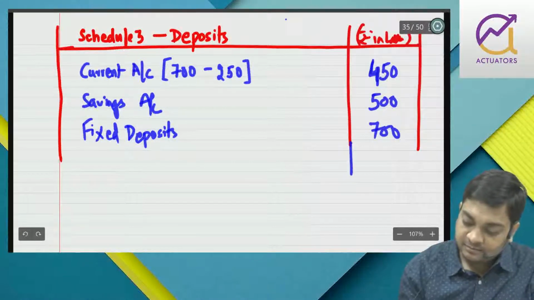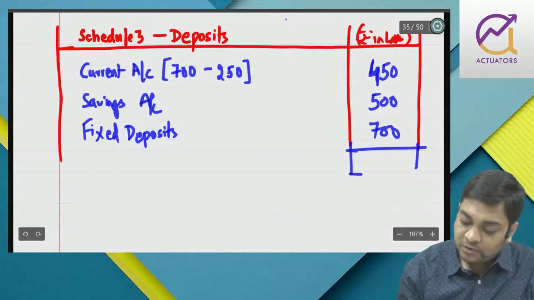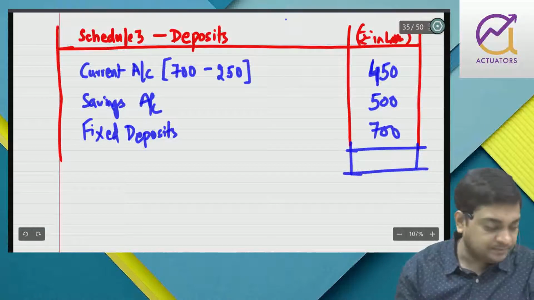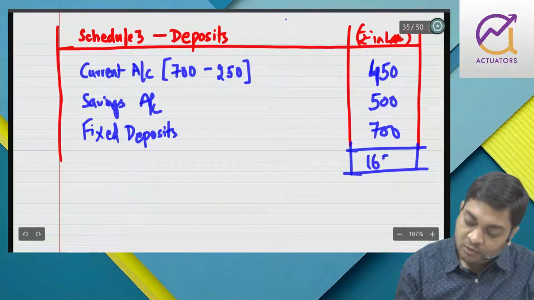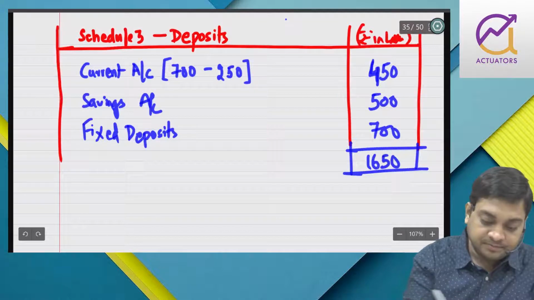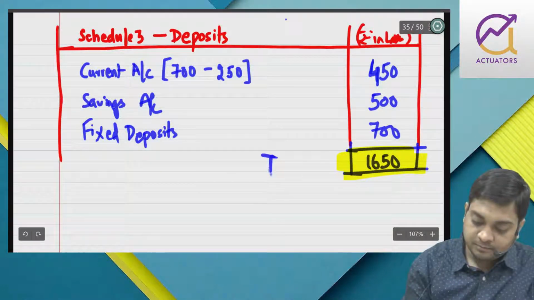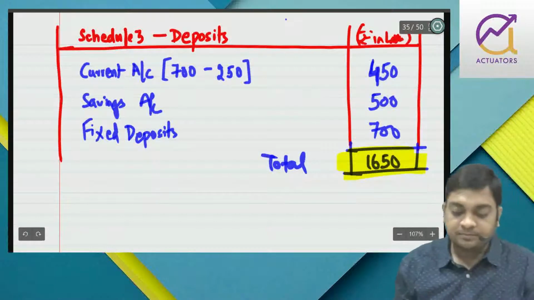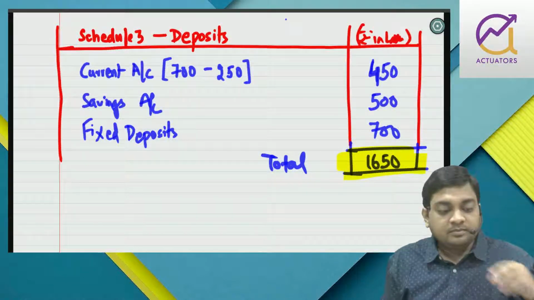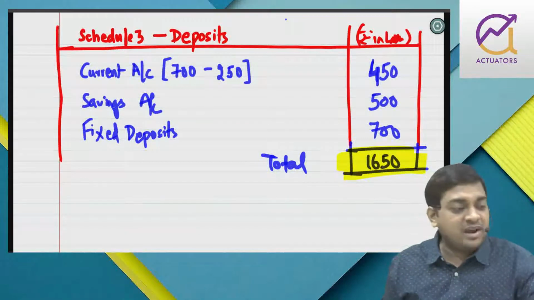So this is the total of it, 1650. I guess this is absolutely fine with all of you.